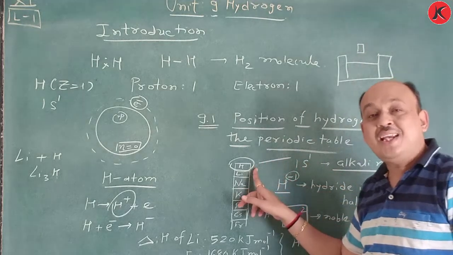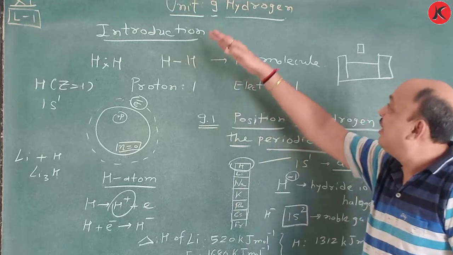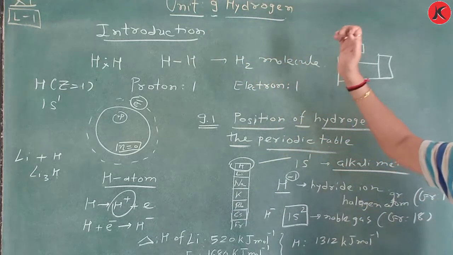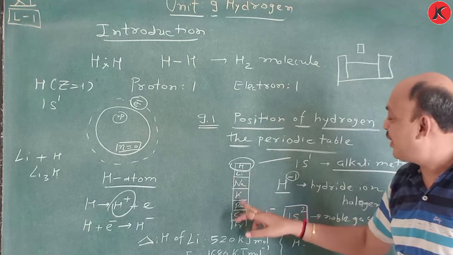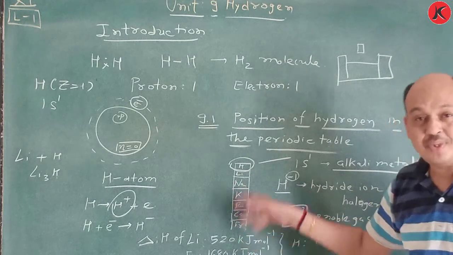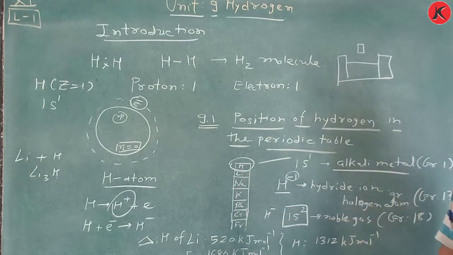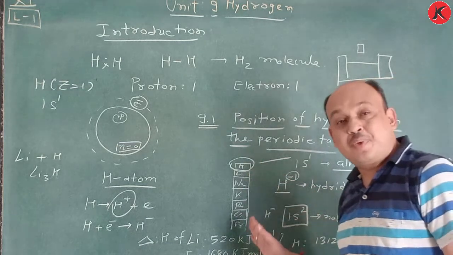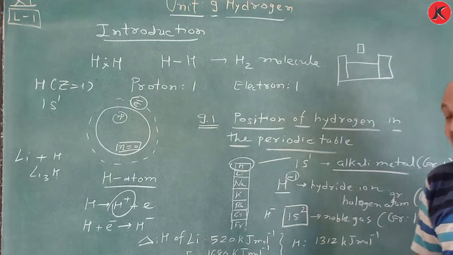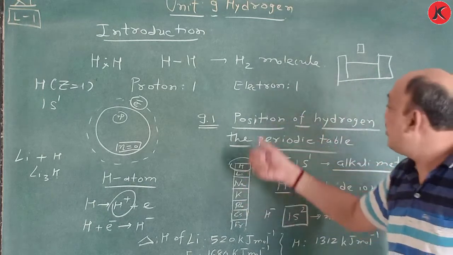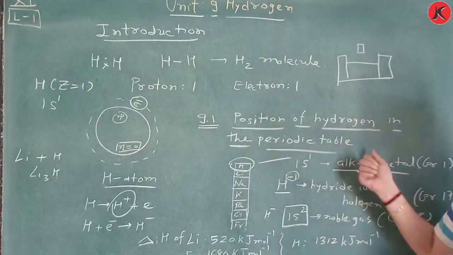And that's why here, in chapter unit 9, there is the hydrogen atom. Okay, but the alkali metals are lithium, sodium, potassium, rubidium, cesium, and francium, in which francium acts as a radioactive element. These are considered group 1 elements, and they are metallic in form. That's why they are called alkali metals. Okay, so this is all about the position of hydrogen in the periodic table.